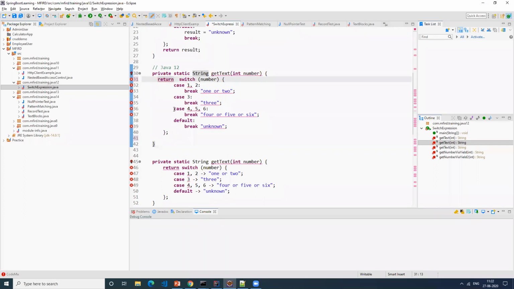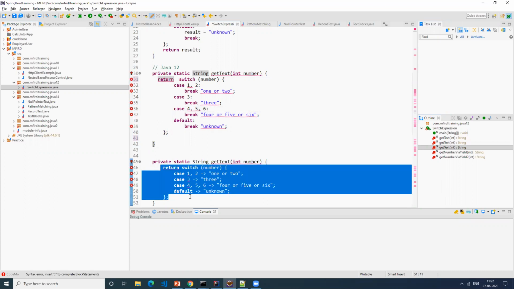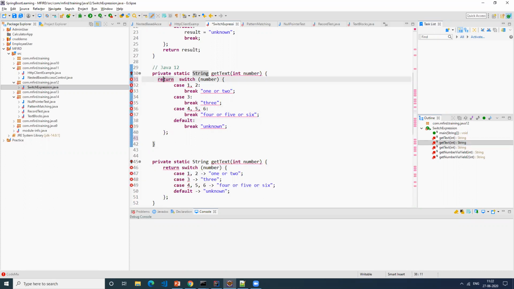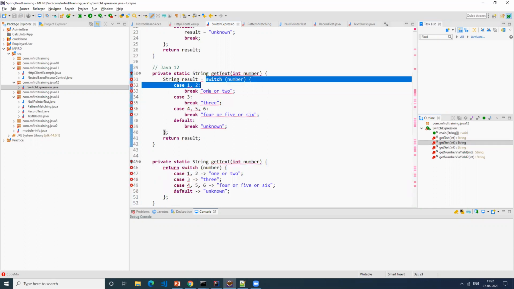I just took an example to show how the return works. If you see this code, it's already returning directly. I don't have to write that statement. That is your coding standard, your coding style, how you want to write it. Some people prefer to write it this way, and some people like to return like this. The concept is important here.